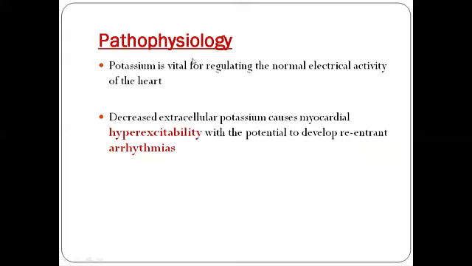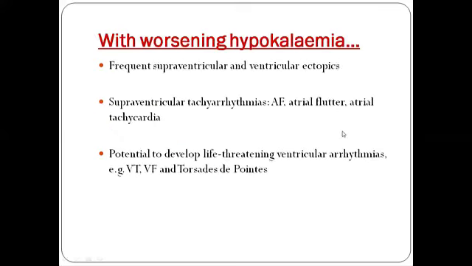The pathophysiology of hypokalemia leading to ECG changes is that decreased extracellular potassium causes myocardial hyperexcitability. As potassium is depleted, the myocardium is sensitized and is waiting for the potassium. That is why it gets hyperexcitable, and why there is a high potential to develop re-entrant arrhythmias.